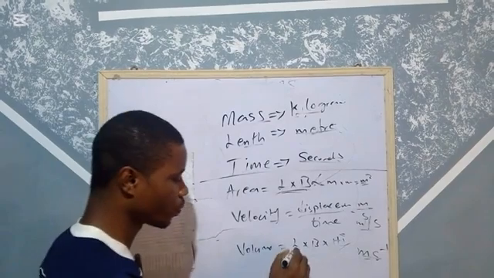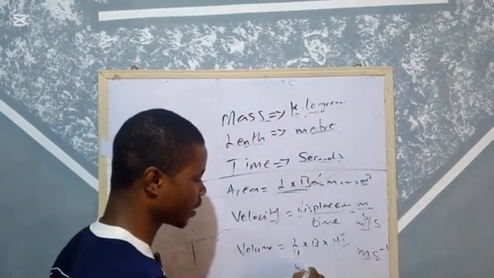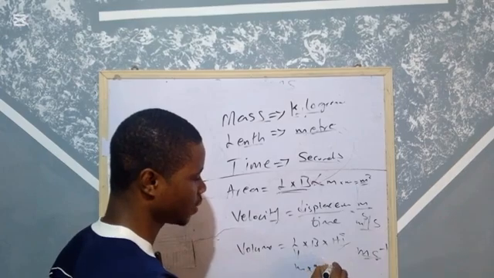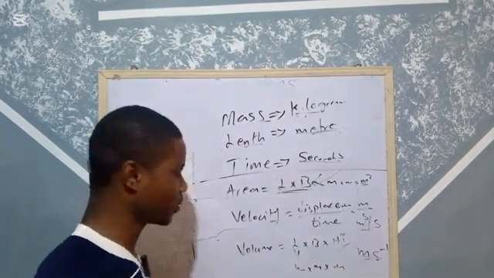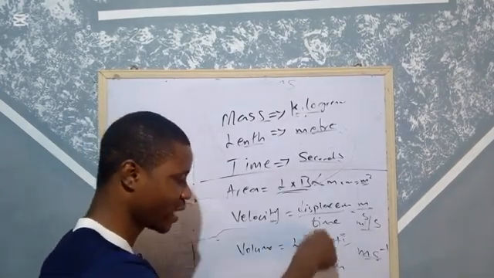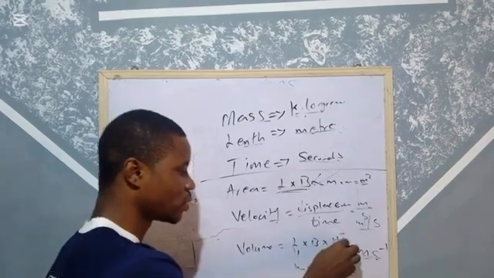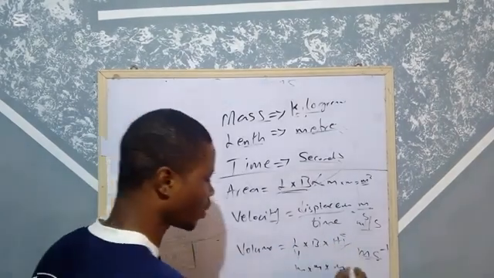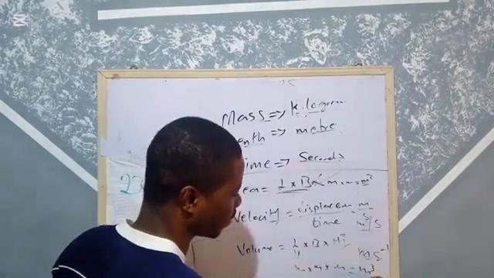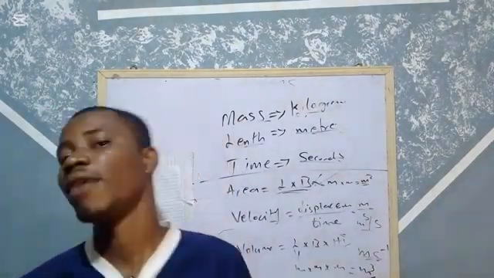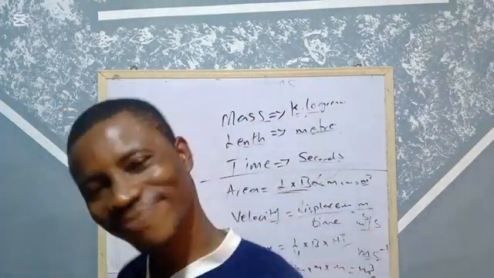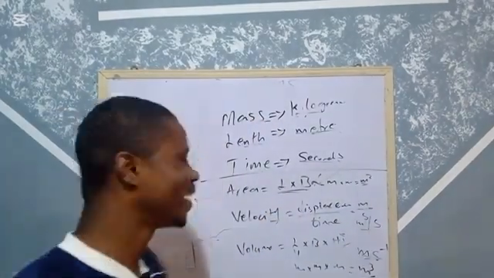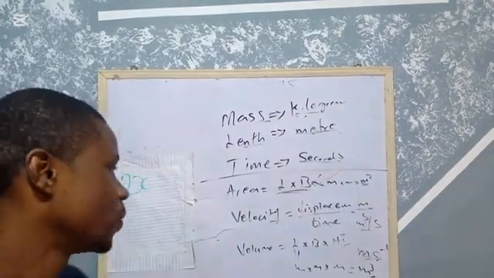What about volume? This is meter times meter times meter. Height is also meter; everything is talking about length. Breadth is still length, meter. So if you multiply everything, it gives you meter raised to 3, meter cube. That's why the unit of volume is meter cube. Anyway, let's continue.